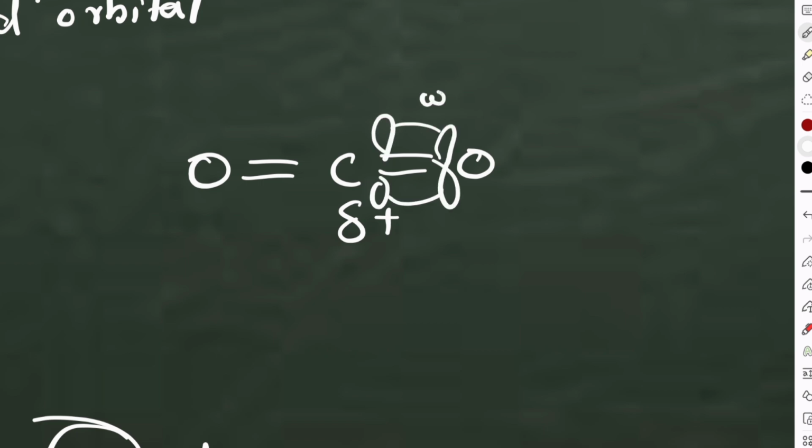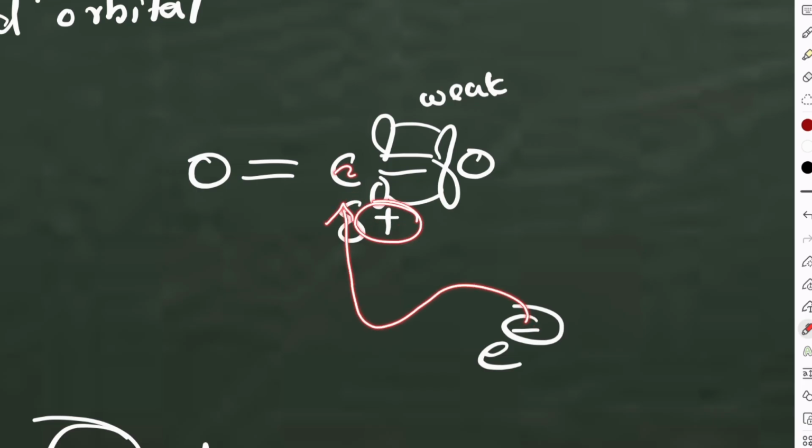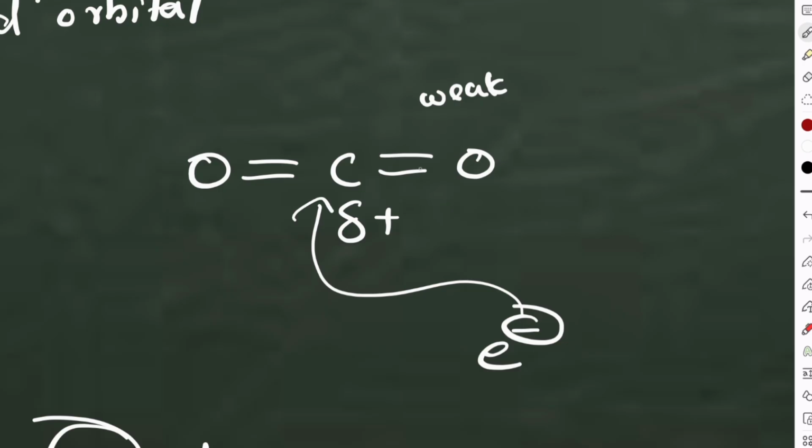This pi bond is weak and can be easily broken. For example, if any electron rich species is coming, it can get attracted to the partial positive charge on carbon, and the weak pi bond can break and give some new species. So this is also an electrophile.